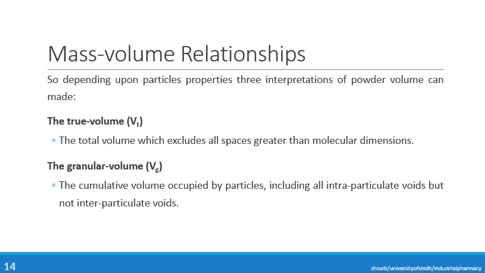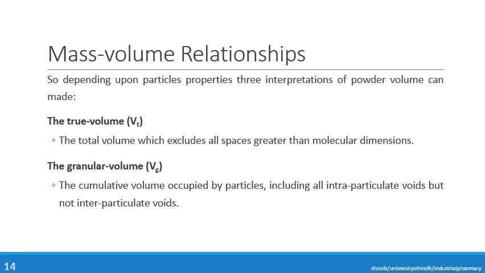Next is the granular volume, represented by Vg. This is the cumulative volume occupied by particles including all intraparticulate voids but not the interparticulate voids. Intraparticulate voids are of two types.